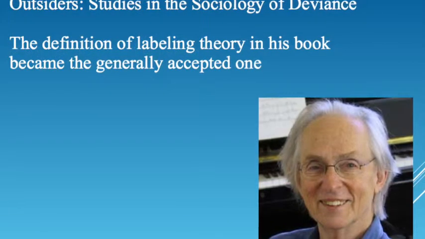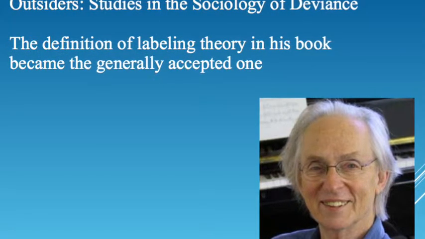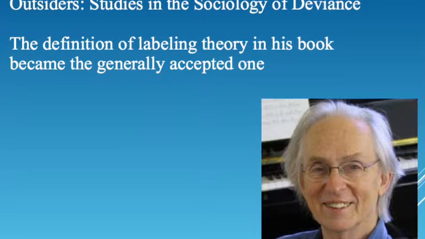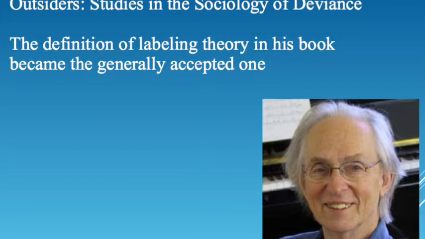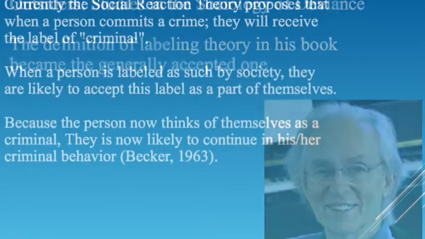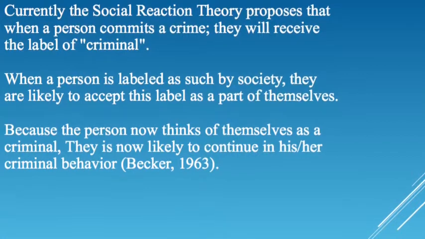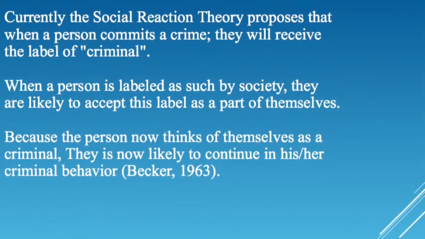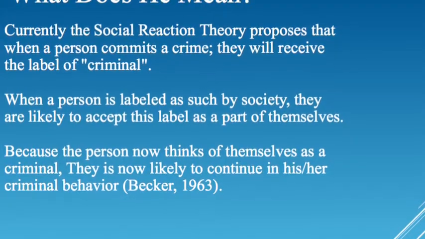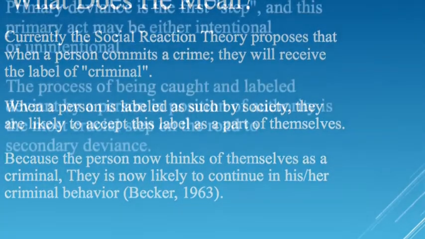Others have researched labeling theory in the past, but Becker's research is the most prominent. His definition of labeling theory became the generally accepted one. In his book Outsiders, Studies in Sociology of Deviance, he goes into great detail about the labeling theory. Becker states that when a person commits a crime, they are given a label. They then accept the label as a part of themselves, and finally live up to the label, which means that they go out and do more crime.